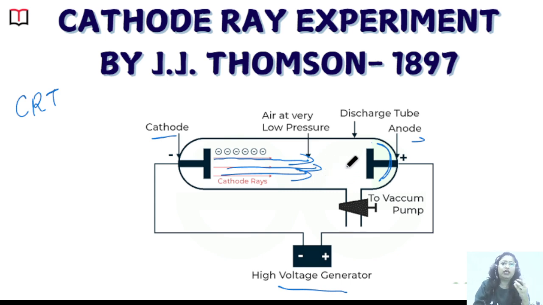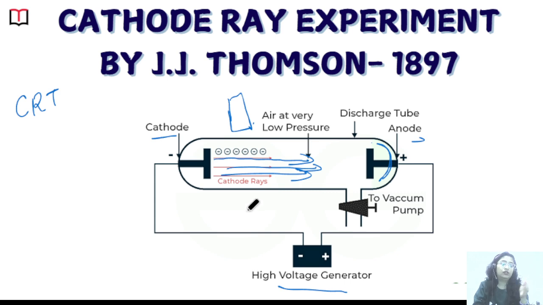Now, this ray could have been a light ray as well. Light beams are also there, like a laser, right? So how is he going to identify whether this is laser light or something else? He brought a magnet closer to the rays. As soon as he brought the magnet closer to the rays, what happened?